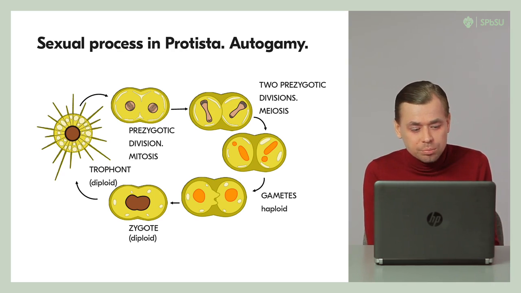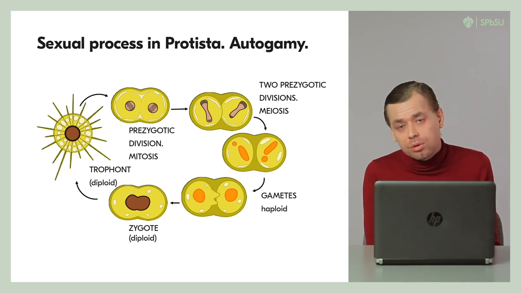After the diploid trophont enters the sexual process, its nuclei divide mitotically and meiotically, forming only two gametes with haploid nuclei. The fusion of gametes and the subsequent fusion of nuclei restores the diploidy of the nucleus in the cell.